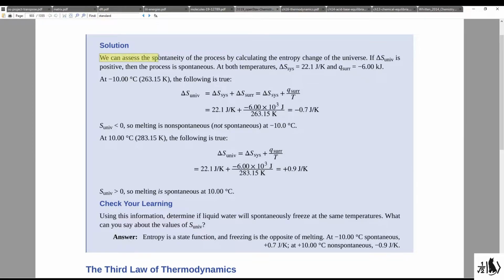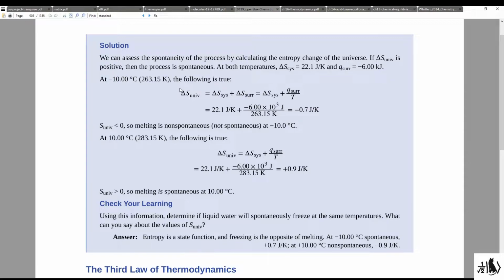We can assess the spontaneity of the process numerically by calculating the entropy change of the universe. If the change of entropy of the universe is positive, then the process is spontaneous. At both temperatures, delta S of the system is 22.1 joules per Kelvin, and the heat of the surroundings is negative 6 kilojoules. At negative 10 degrees C, or in Kelvin, that's 263.15, the following is true.